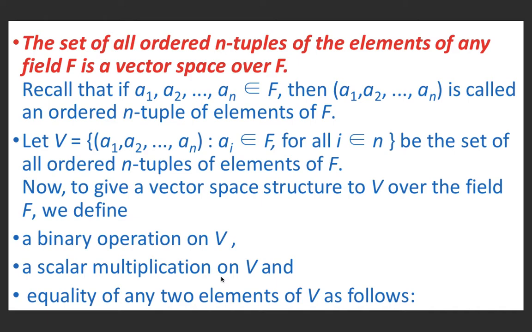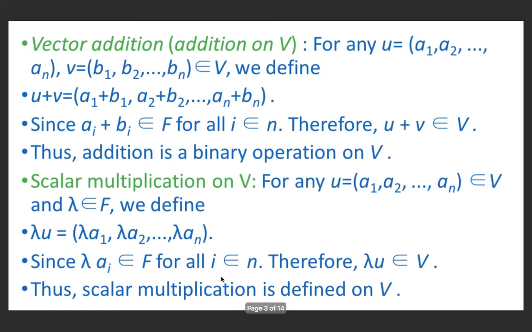We know that if a1, a2, ..., an belong to F, then the set (a1, a2, ..., an) is called an ordered n-tuple of elements of F. Let V equal (a1, a2, ..., an) such that ai belongs to F for all i belonging to N, where N is the set of natural numbers. Let this V be the set of all ordered n-tuples of elements of F. Now to give a vector space structure to V over the field F, we define a binary operation on V, a scalar multiplication on V, and equality of any two elements of V as follows.